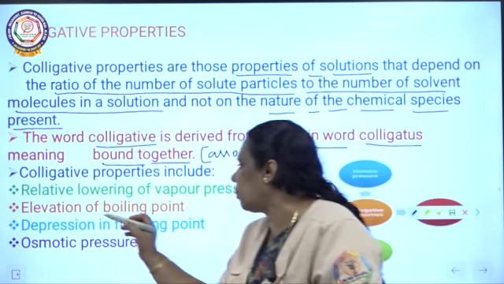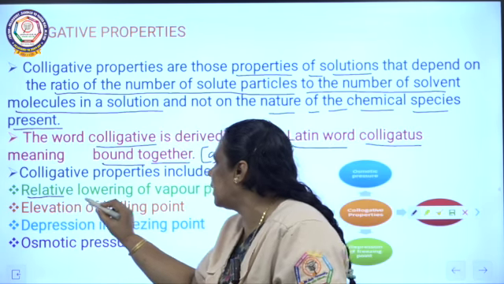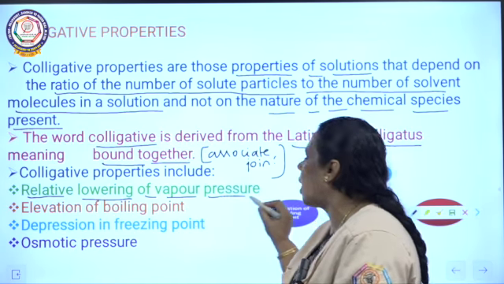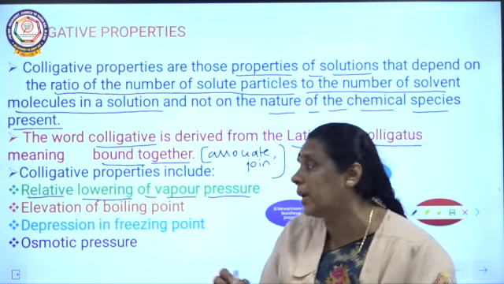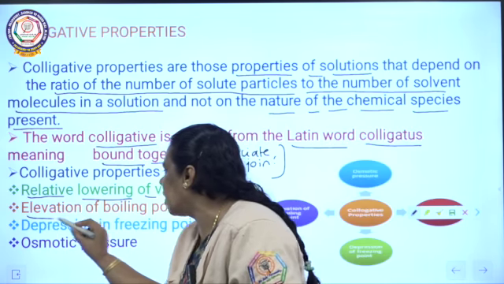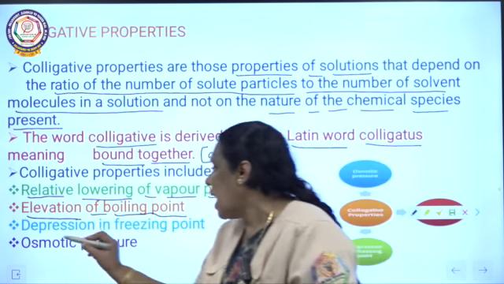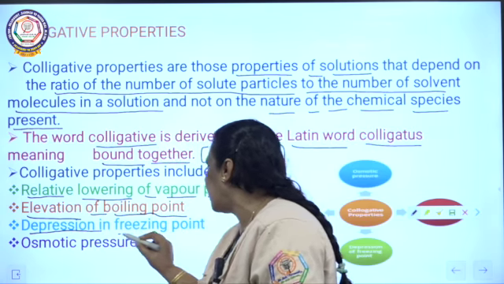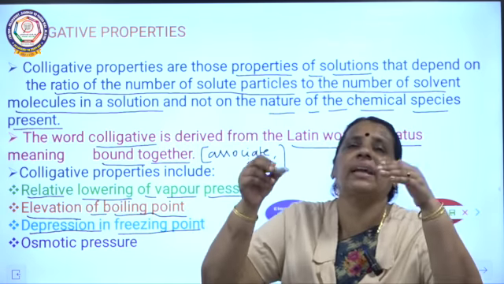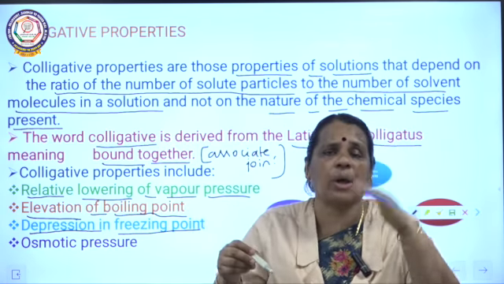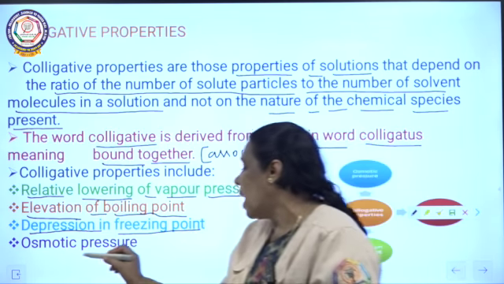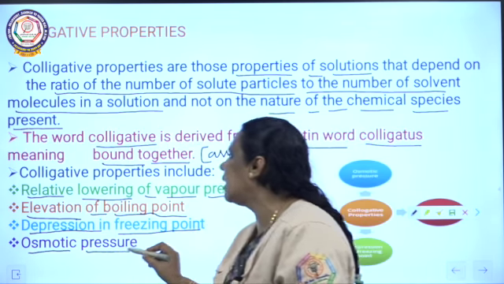Under colligative properties we are going to see relative lowering of vapor pressure, how vapor pressure is getting lowered, and elevation of boiling point, how the boiling point is increasing. And depression of freezing point, why the freezing point reduces, and osmotic pressure.